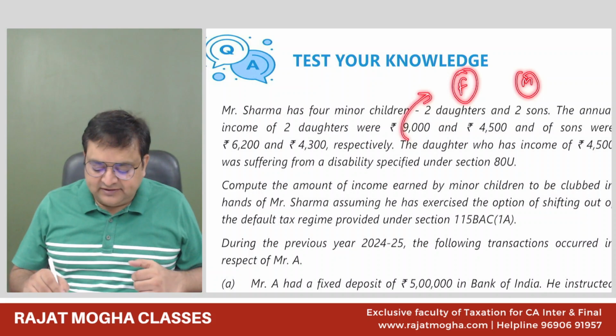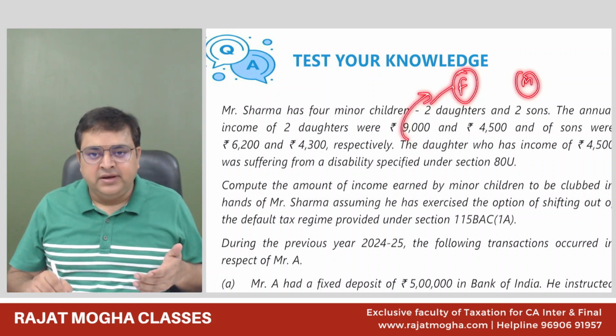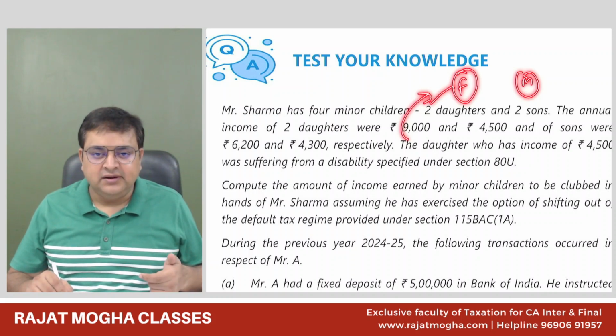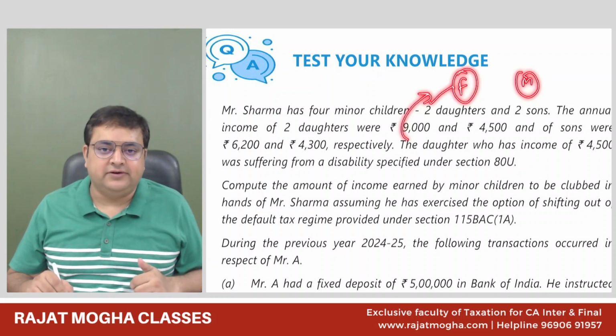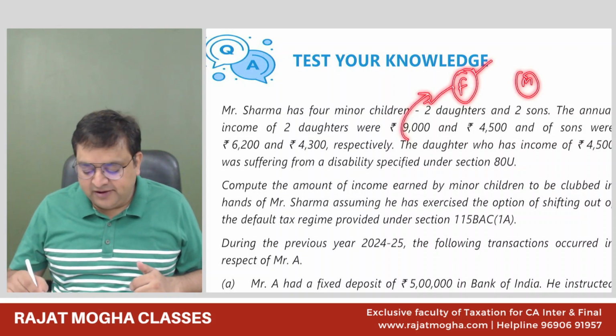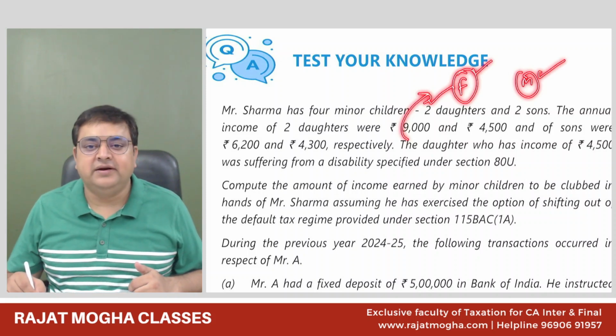So let's say father has given some money to the children and children is earning income on that. So will it be clubbed in the hands of father? No. Whose income is higher? So whose income before such clubbing is higher? Either father's income is higher or mother's income is higher. It will be added in that hand.